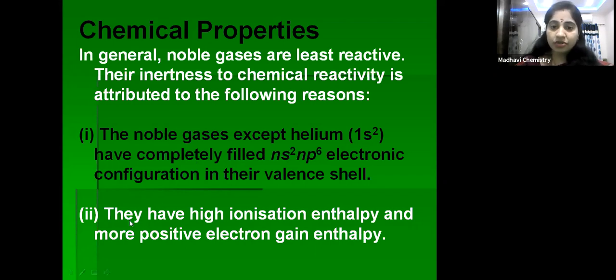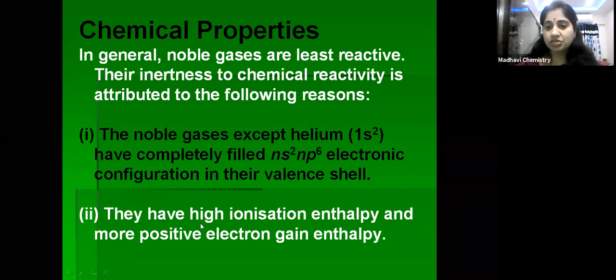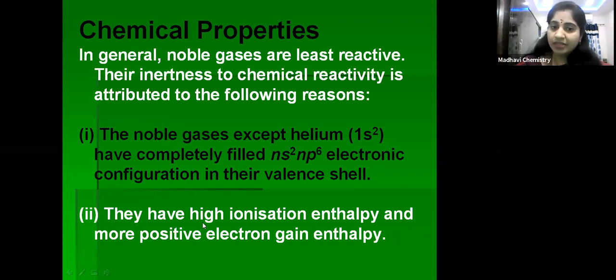So what is the other reason? The other reason is they have high ionization enthalpy, because they already have stable configuration. From the stable configuration, if you want to remove an electron, it is very difficult. A huge amount of energy is required to remove an electron from their outer shell, because they already got stability by the stable ns2 np6 configuration. That's why high ionization enthalpy is required to remove an electron from their outer shell.